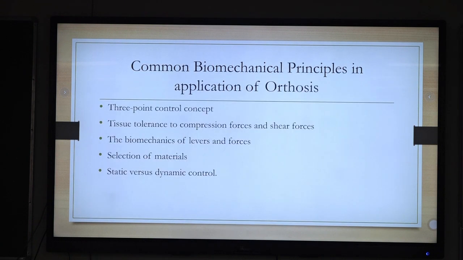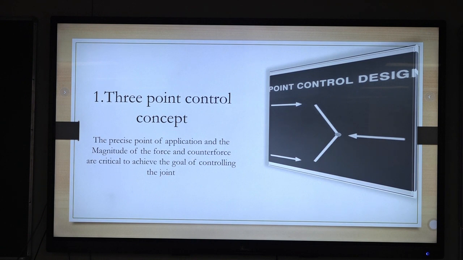There are a few biomechanical principles, but due to paucity of time I will skip this. These are the 3-point control system, tissue tolerance, and compression forces and shear forces we have to consider before prescribing it. Biomechanical levers, I think this will be another class. And selection of material and which type of orthosis we have to give, that is static or dynamic, but I will skip this since I have only 20 minutes.